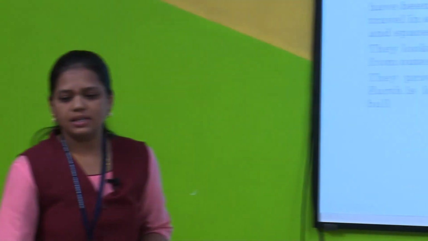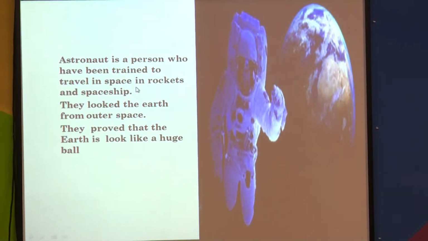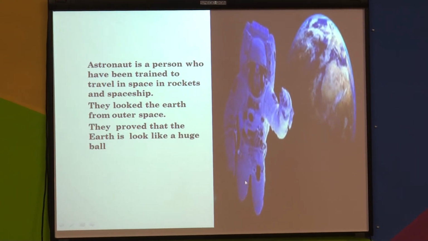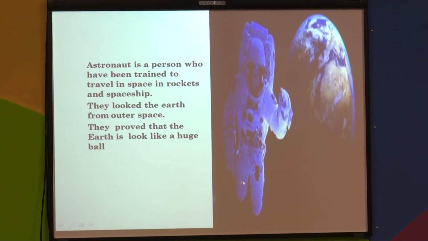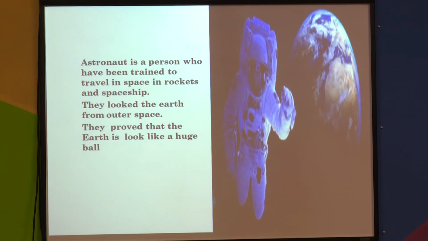Next, after that, an astronaut is a person who has been trained to travel in space in rockets and spaceships. You can see, an astronaut is a person who has been trained to travel in space in rockets and spaceships. They look at the earth from outer space.